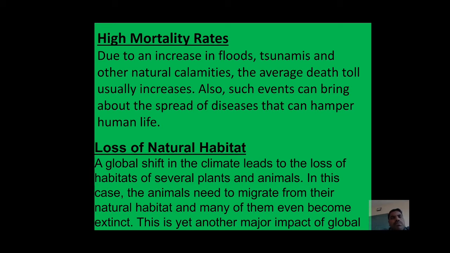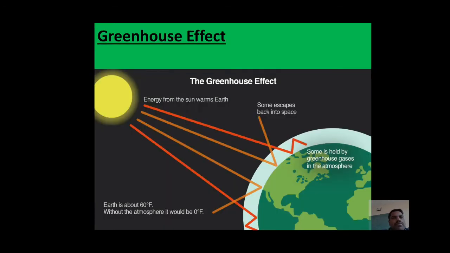Because of global warming, most of the birds and animals lose their habitat. In this case, animals need to migrate from one place to another, and many of them even become extinct. And this is another major effect of global warming.